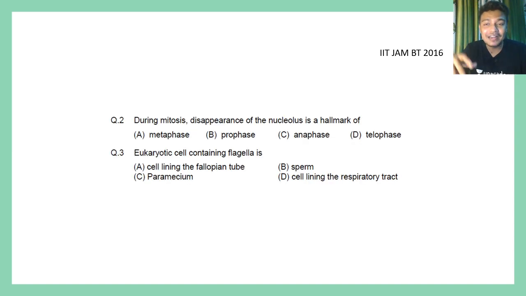Now, just to clarify, in 2016 they asked, during mitosis, disappearance of the nuclear envelope is a hallmark of which stage? Anaphase, prophase, telophase, etc. So you need to know what events happen in these particular phases, what the signature events are. So while you read the chapter for IIT JAM, now you know, let's say I'm talking about metaphase, there would be a lot of information, but the relevant information from an exam point of view would be these.